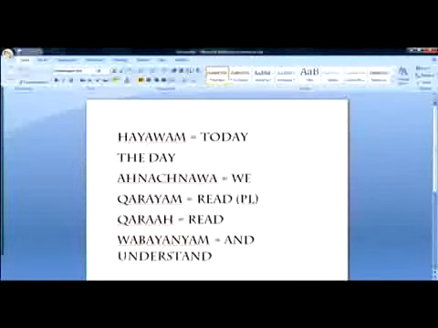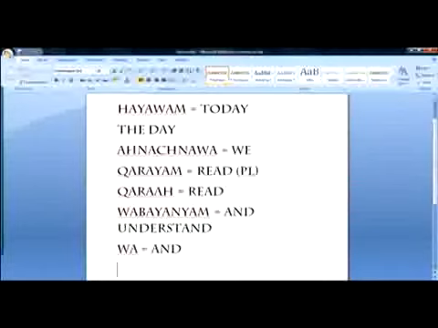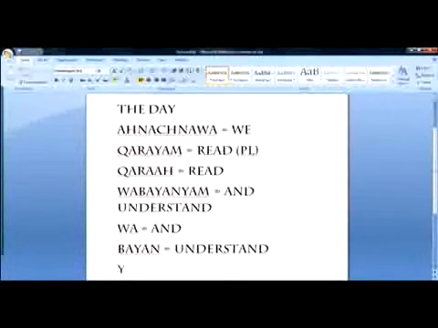Okay, understand. The Wa at the beginning of a word is and, then the Bayan is understand, and then you know the yum at the end makes it plural.